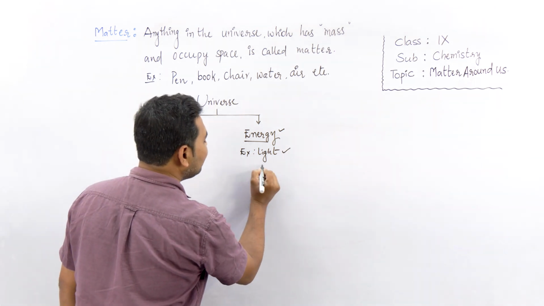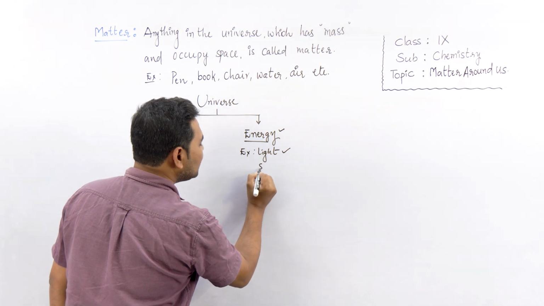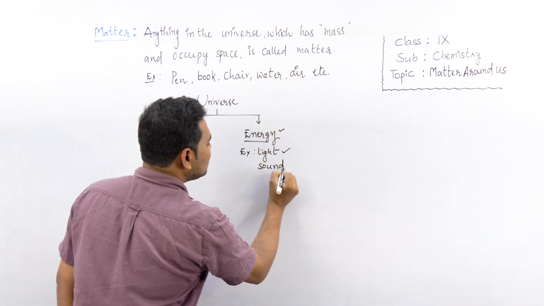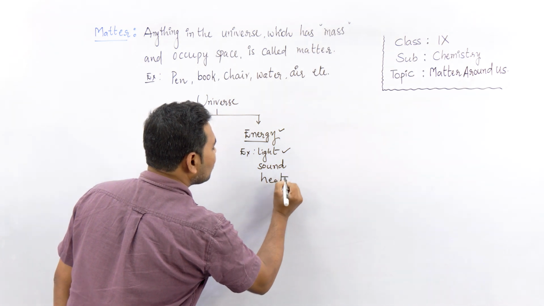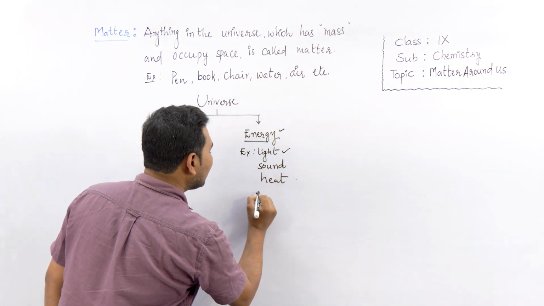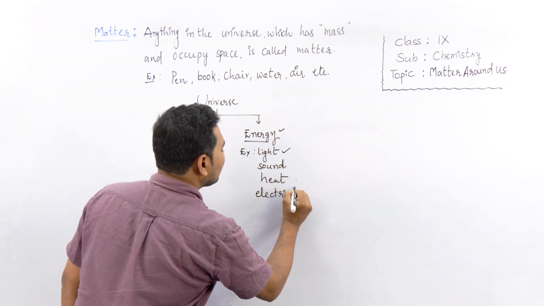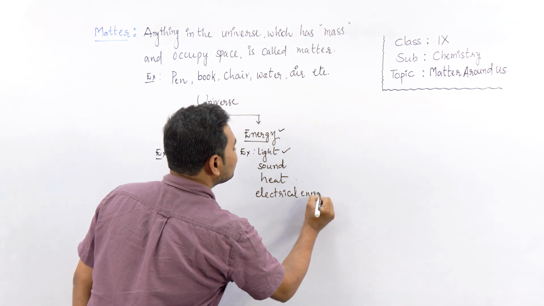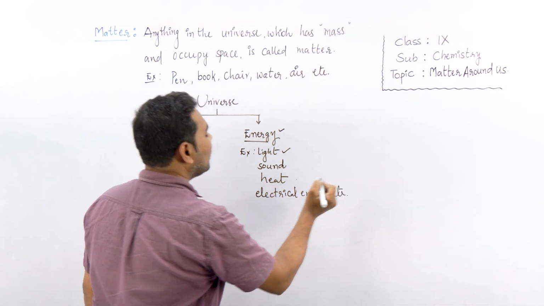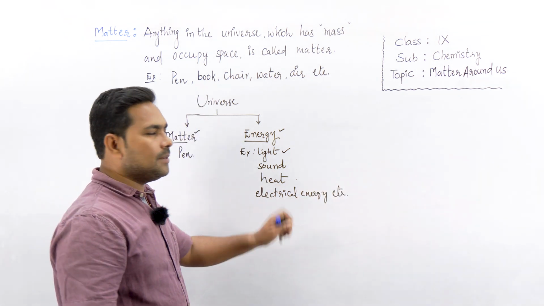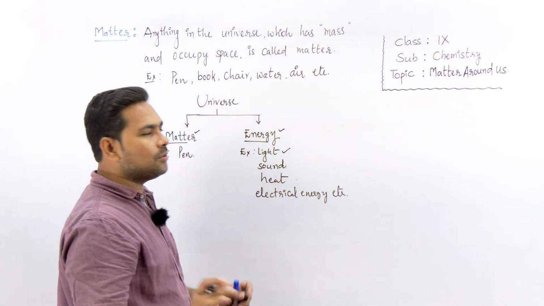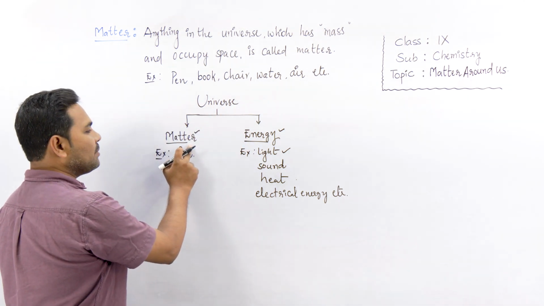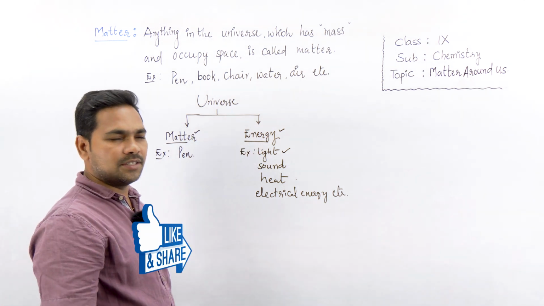Other examples of energy are light, sound, heat, electrical energy, etc. So everything in the universe is divided basically into two categories: one is matter, the second one is energy.